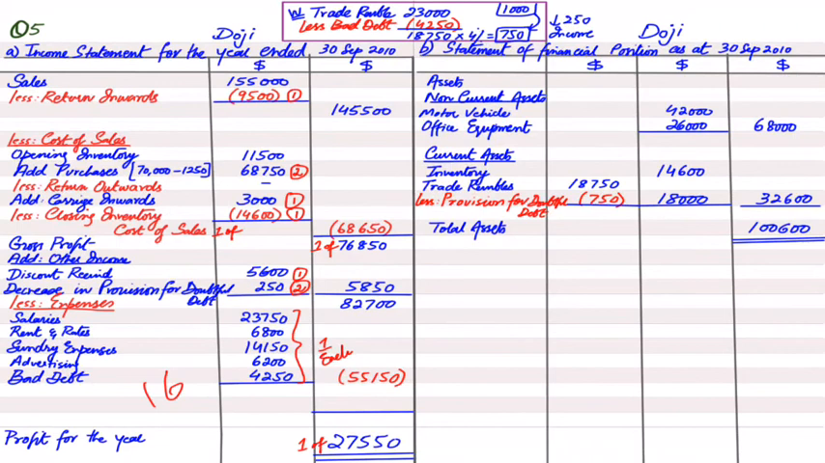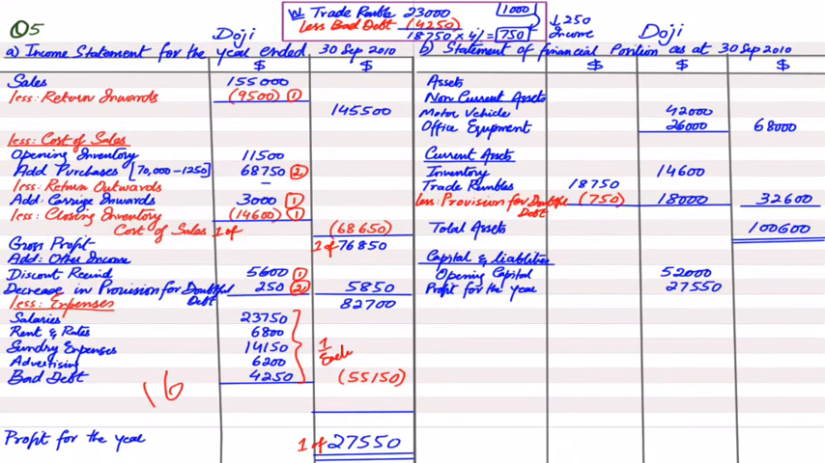After assets come capital and liabilities. So in the capital section, first of all, in a sole trader scenario, we'll be starting with opening capital. Now, as you may be aware, the capital that is given in the trial balance or list of balances is always opening capital. We always need to find out the closing capital. So after opening capital, we'll be adding profit for the year. The profit for the year is given in the question, that is 27,550.